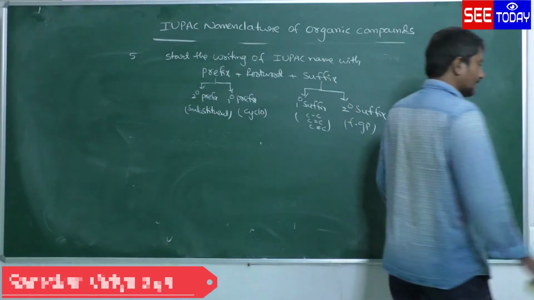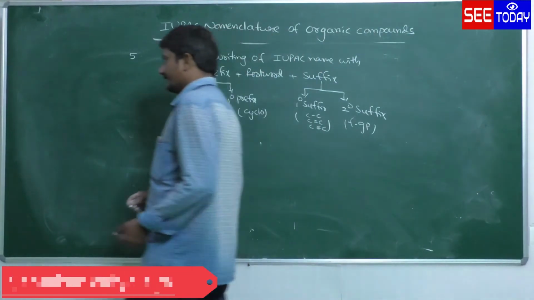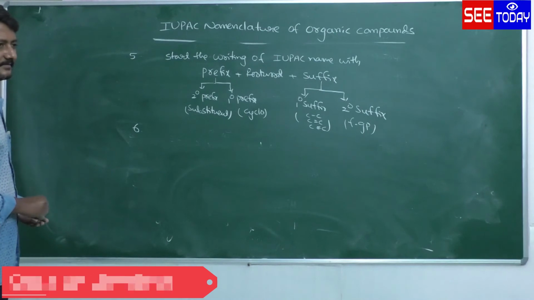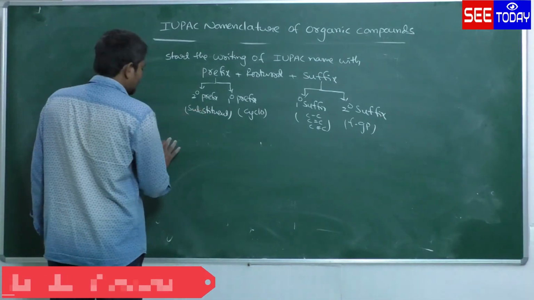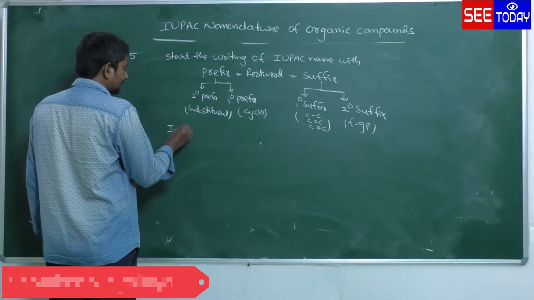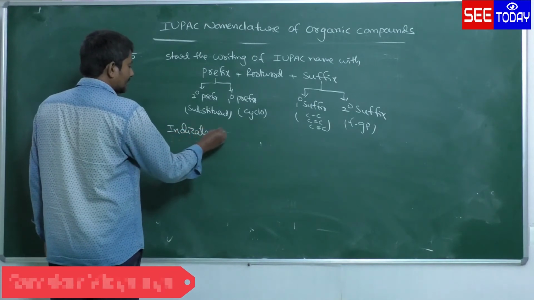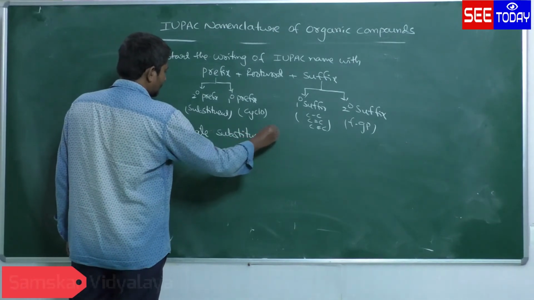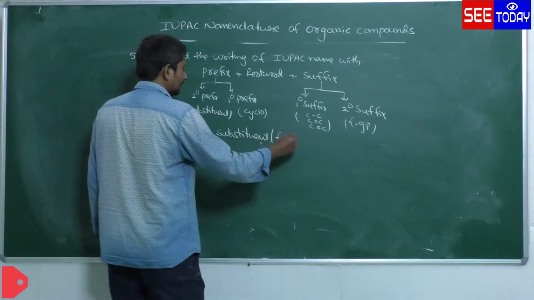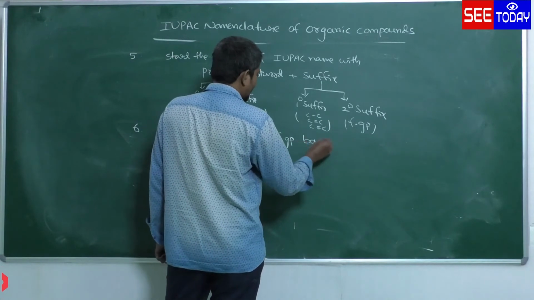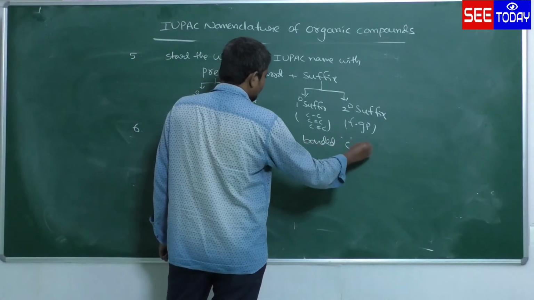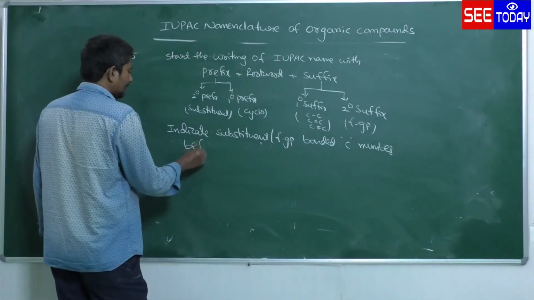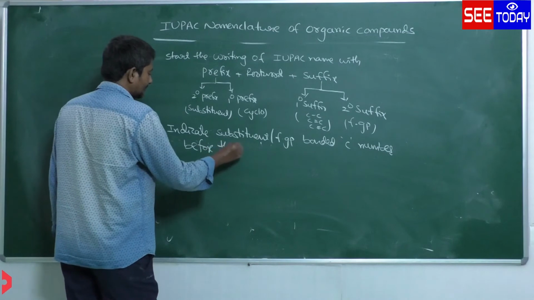Next, rule number 6. The sixth rule says: indicate the substituent or functional group bonded carbon number before their names.